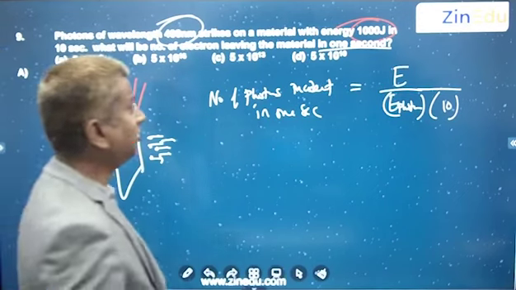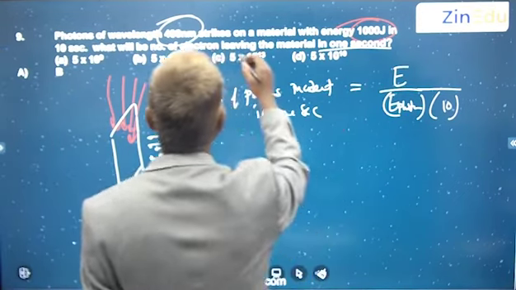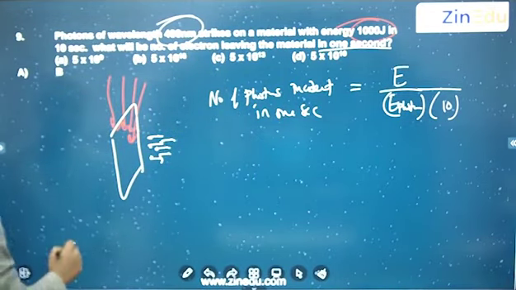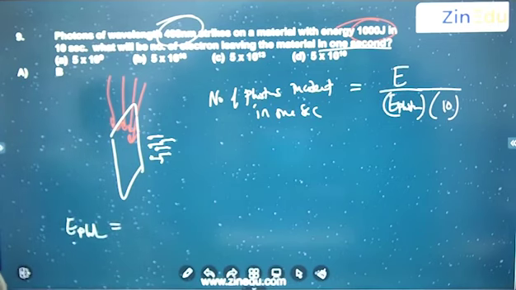So total energy is 1000 joules. First of all we need to find the energy of a photon, because you know the wavelength, 400 nanometers, which is 4000 angstroms.